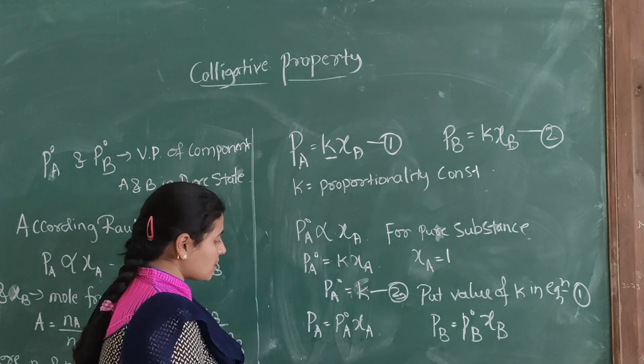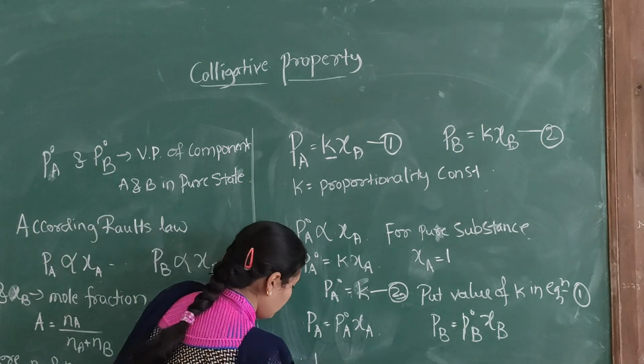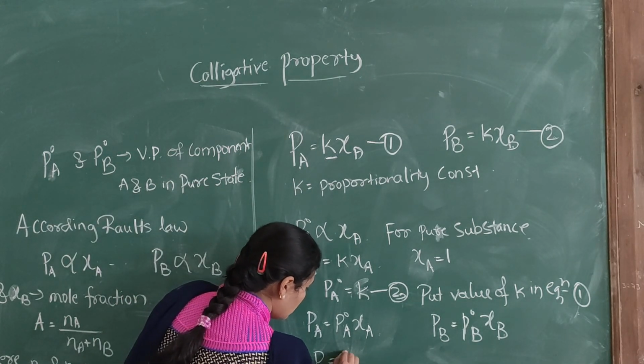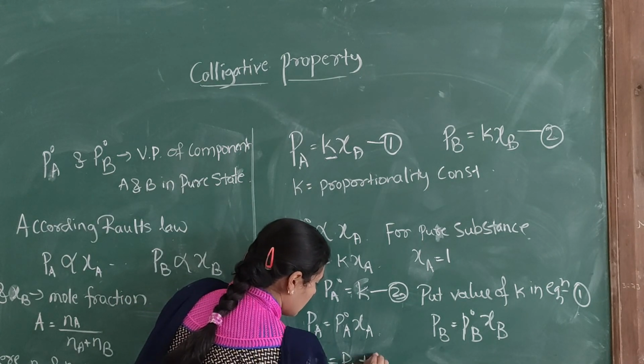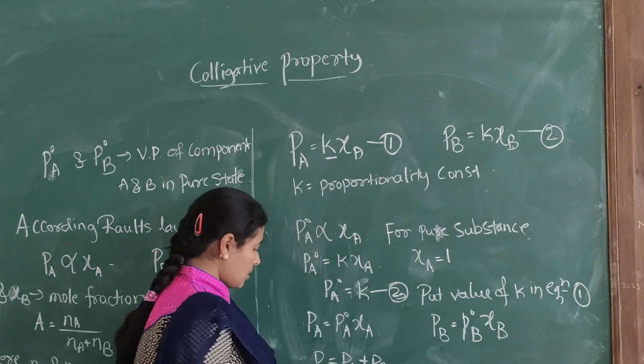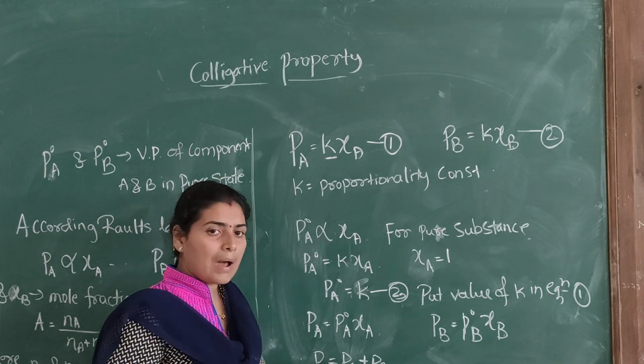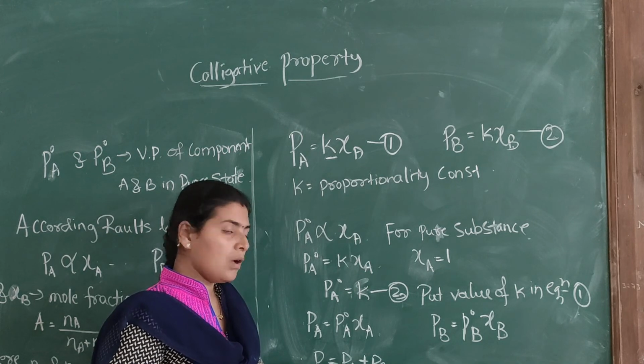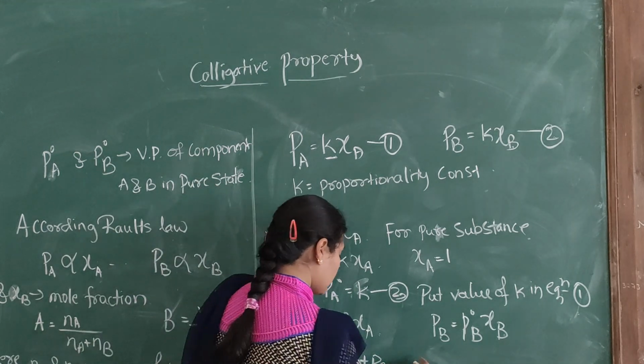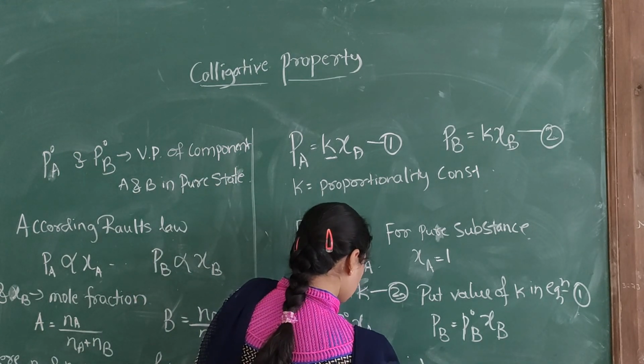Now the total pressure, that is P equal to PA plus PB, means total pressure is equal to the sum of the partial vapor pressures of both the components.